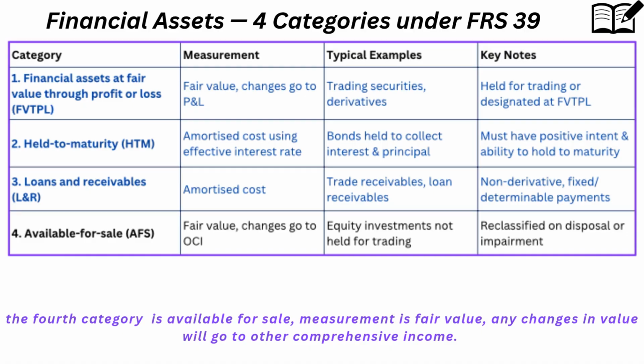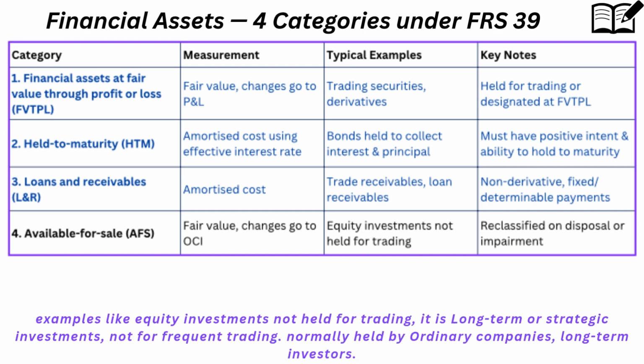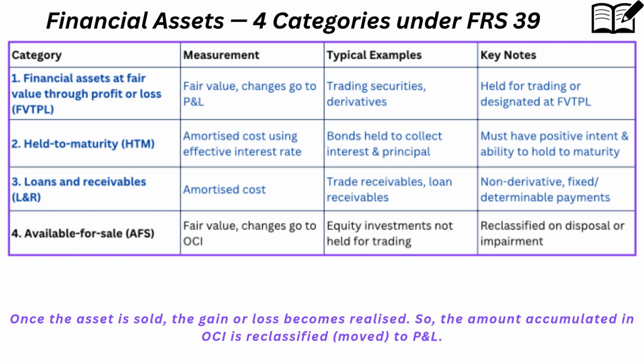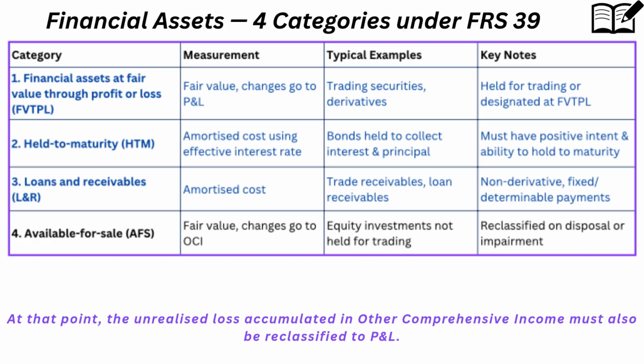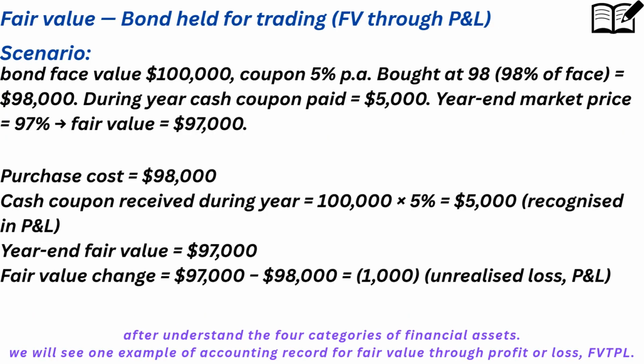The fourth category is available for sale. Measurement is at fair value, and any changes in value go to other comprehensive income. Examples are equity investments not held for trading, which are long-term or strategic investments, not for frequent trading. Normally held by ordinary companies and long-term investors. Once the asset is sold, the gain or loss becomes realized, so the amount accumulated in other comprehensive income is reclassified, moved, to P&L. If the asset's fair value drops significantly or permanently, it's considered impaired. At that point, the unrealized loss accumulated in other comprehensive income must also be reclassified to P&L.